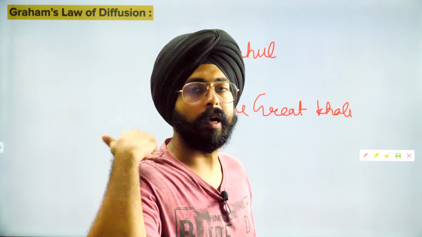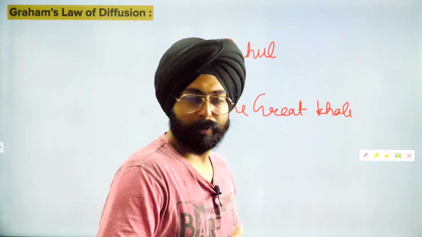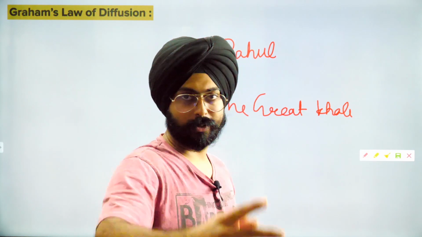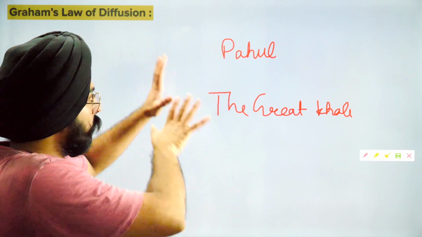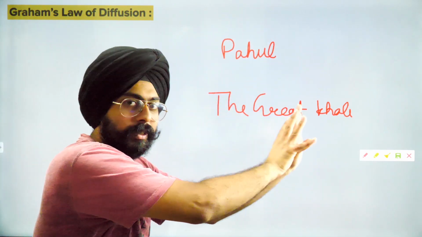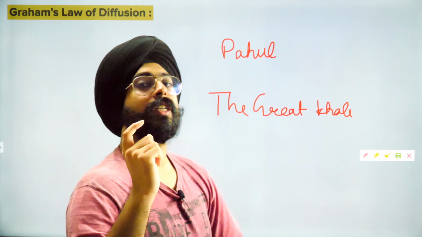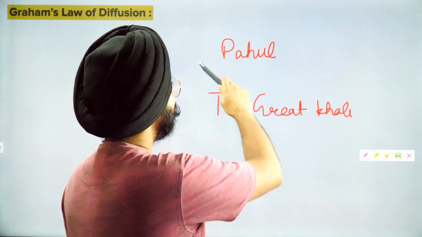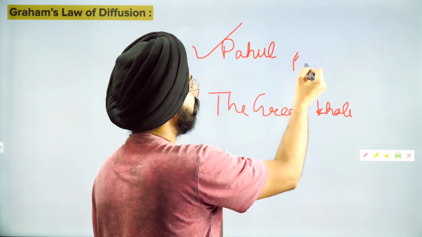Now, what's the race? The race is that you have to push both of us. I will not move my legs, Khali will not move his legs. You have to push us. So in one case you are pushing me, in one case you are pushing the Great Khali. In which case will the person move faster? Obviously I'll move faster, because I'm light.